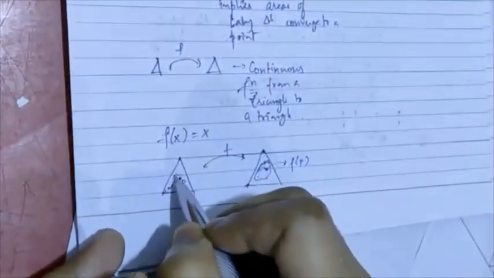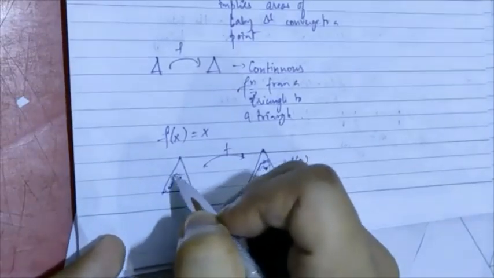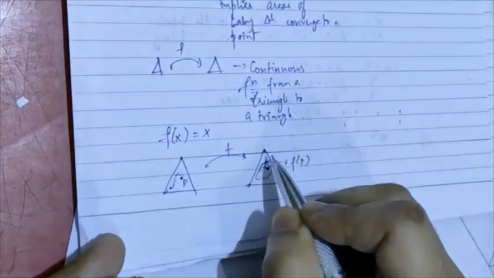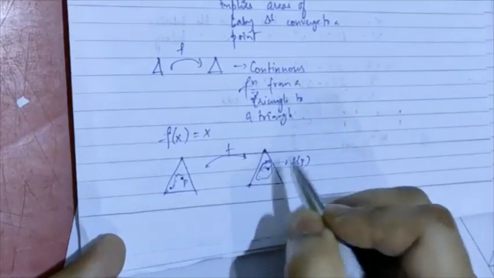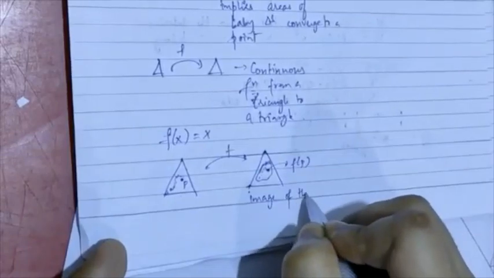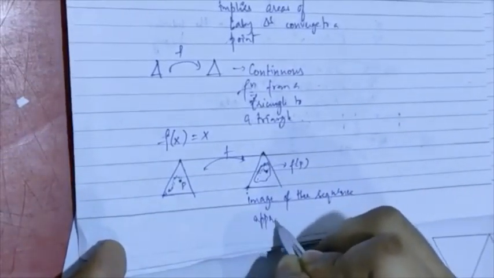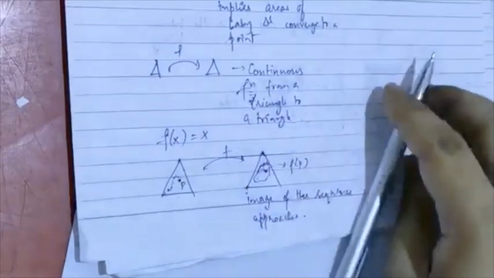If f is continuous, then the images of all of the points in the sequence that approaches P approach f of P.